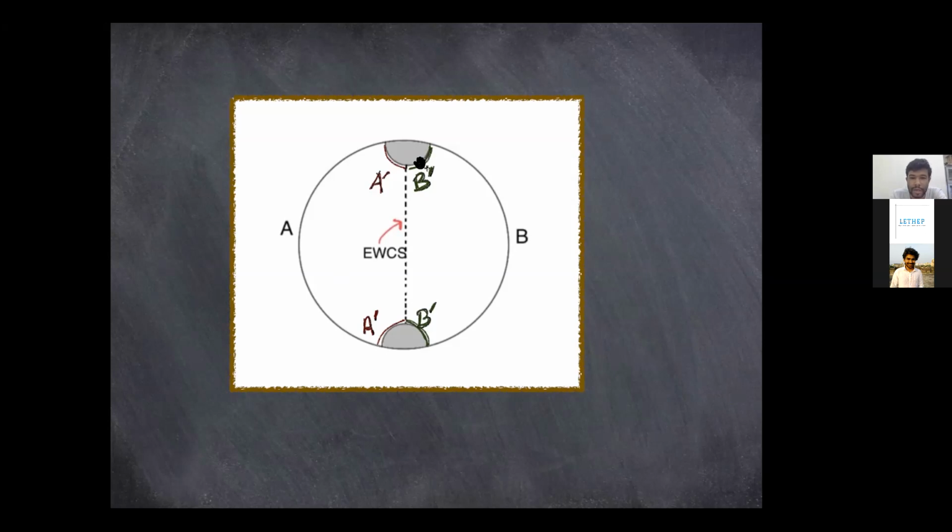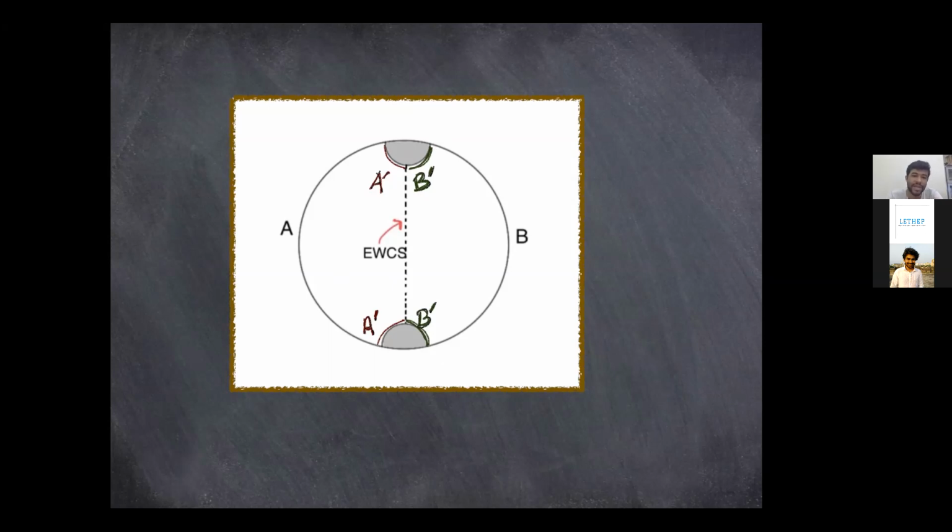If you wanted to connect points between this geodesic and this geodesic, you would have all different choices of connecting dotted lines, and among all those choices you pick the one which is minimal.